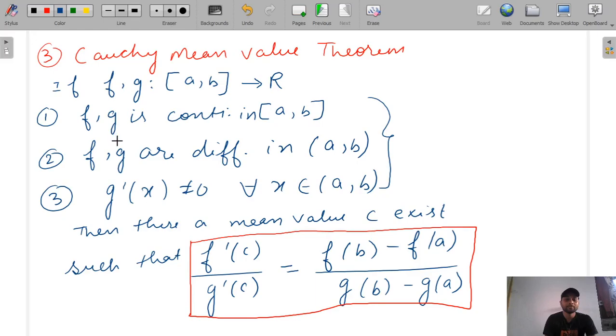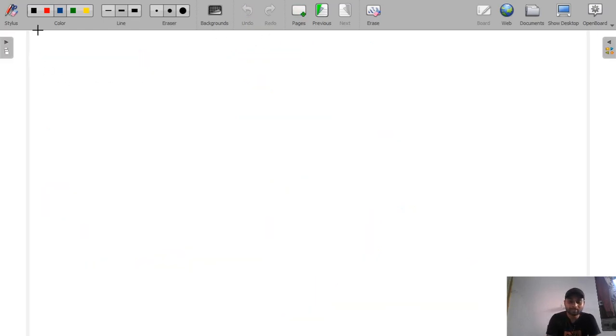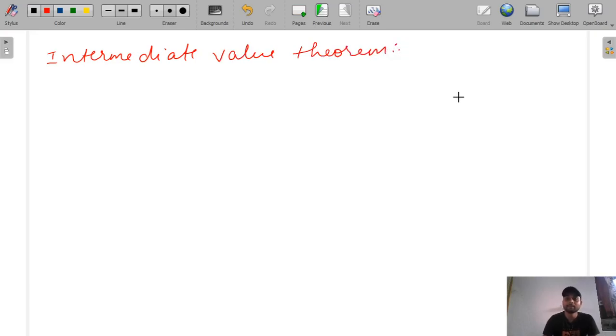So this was it. Now we will study one more theorem, that is the intermediate value theorem. What does it say?